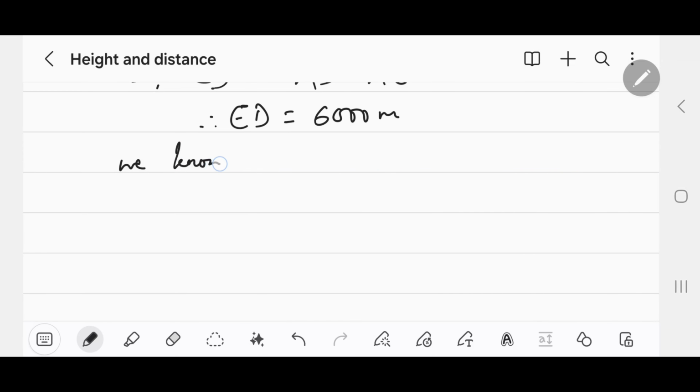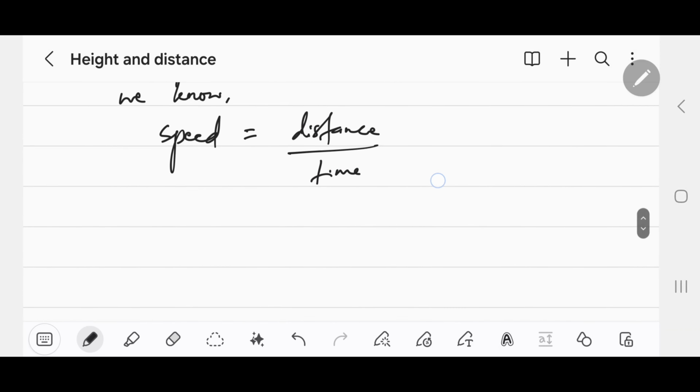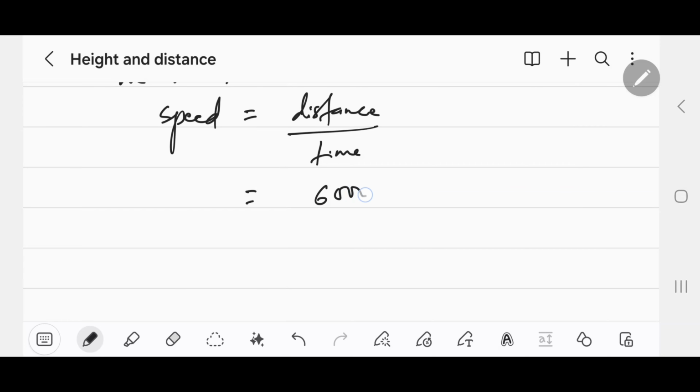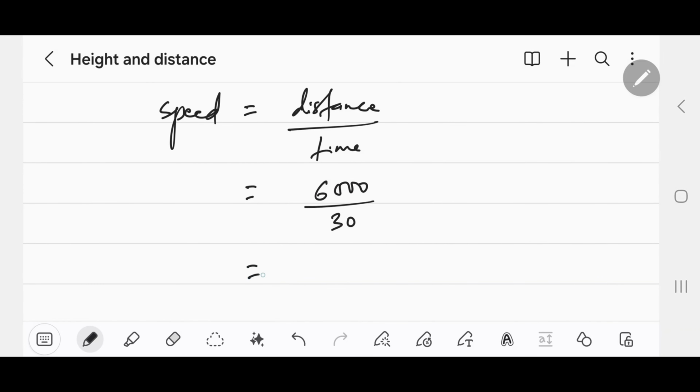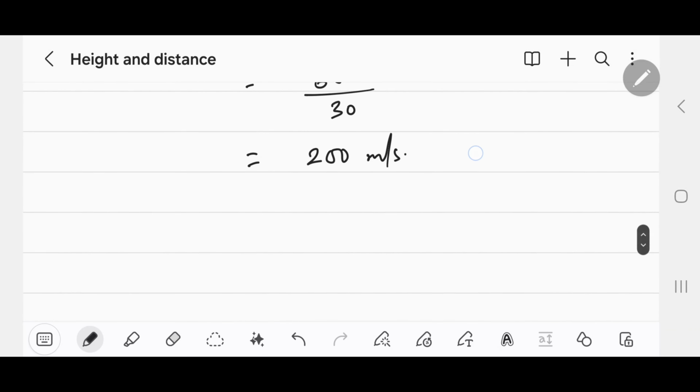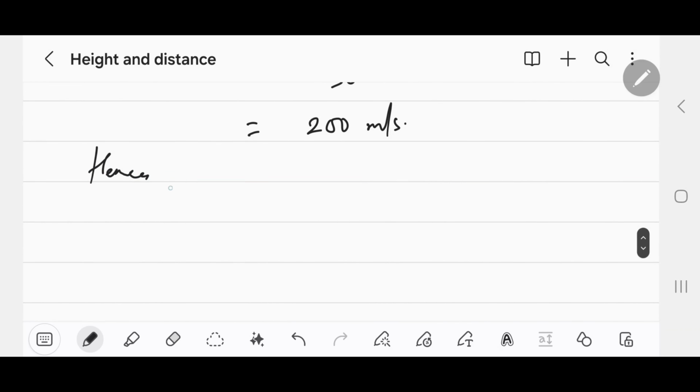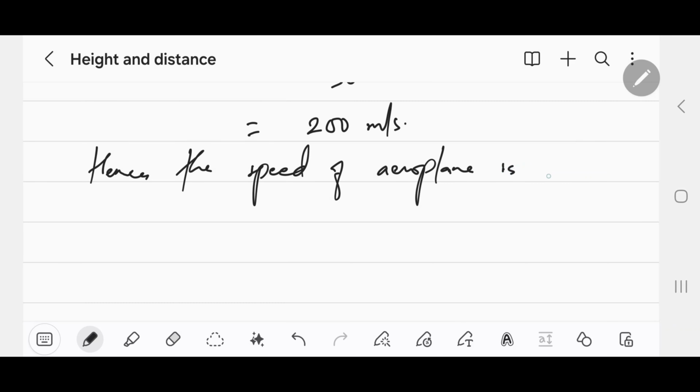We know speed equals to distance by time, equals to, we have distance to be 6000 by 30 is equals to 200 meter per second. Hence, the speed of aeroplane is 200 meter per second.